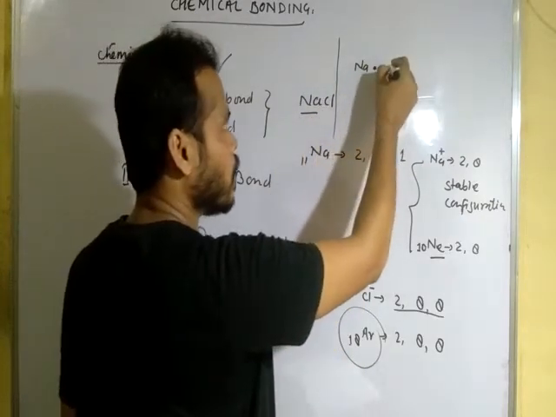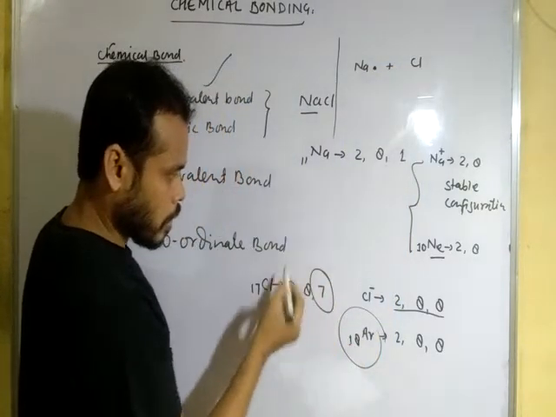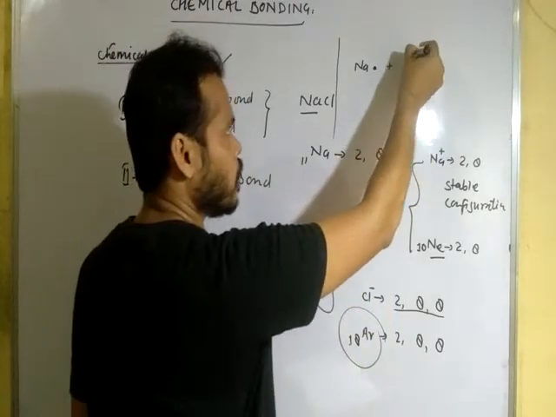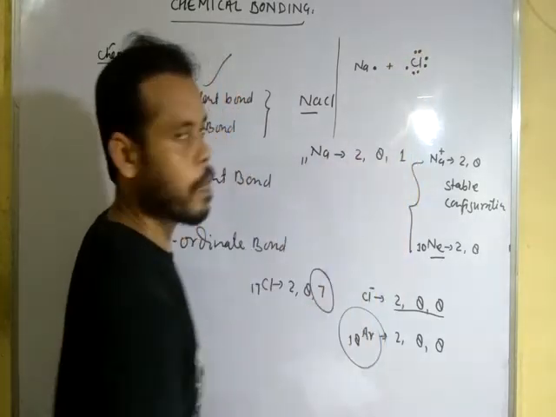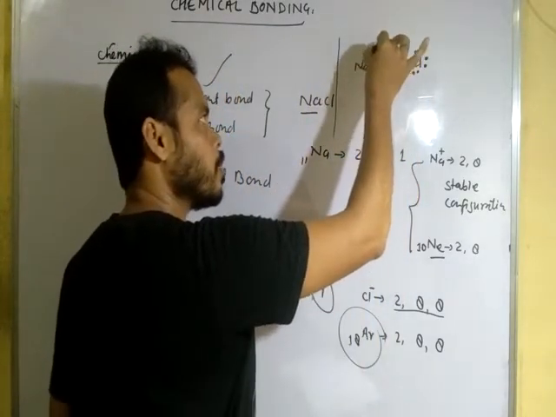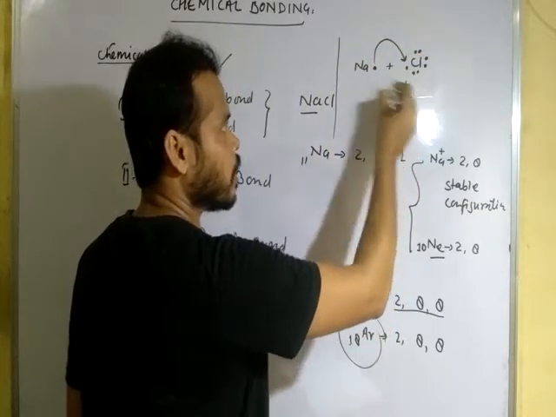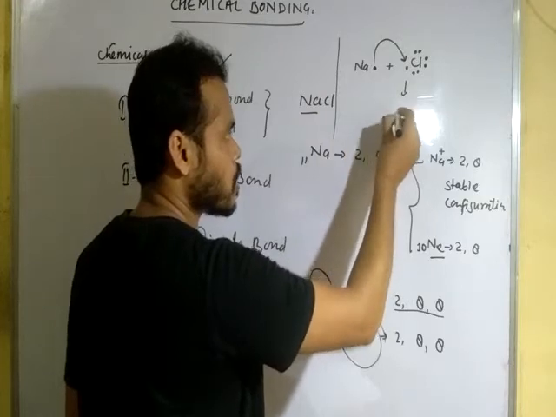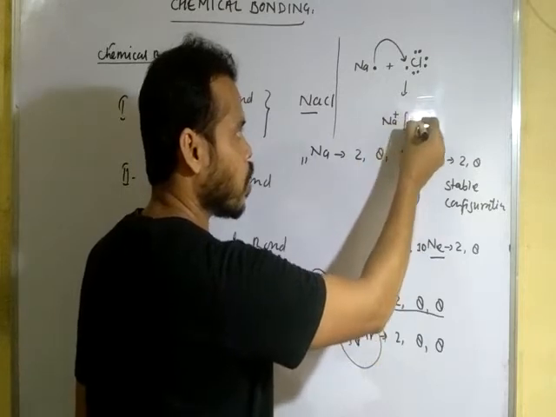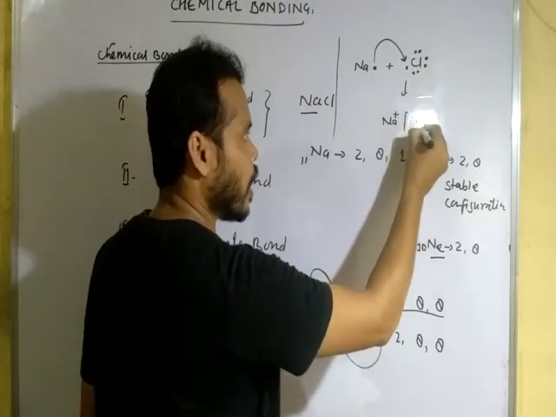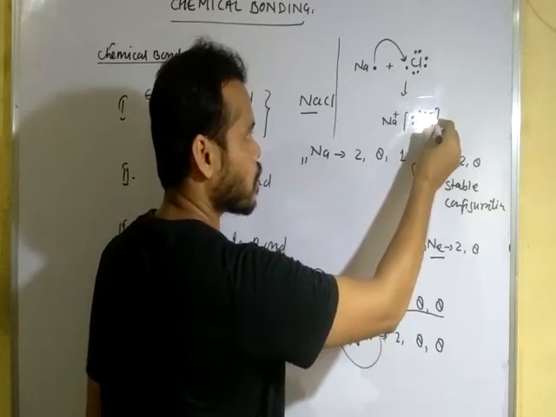The second one is chlorine, which has 7 electrons in the outermost shell, represented by 7 dots like this. Sodium will transfer its electron, shown by a curved arrow, and will get a positive charge after losing the electron. Chlorine now has 8 electrons and a negative charge.